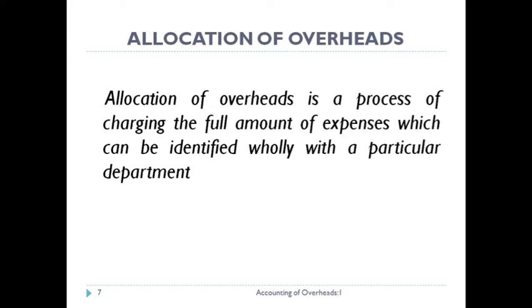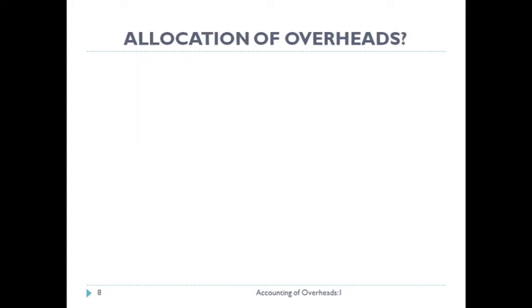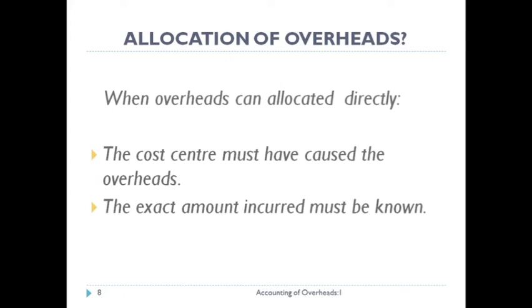When we have direct allocation of overheads, there are two situations. Now we see which are the two situations. When overheads can be allocated directly, first one, the cost center must have caused the overhead. Means you must be sure that particular department is responsible for incurring that particular overhead. When the cost center is known.